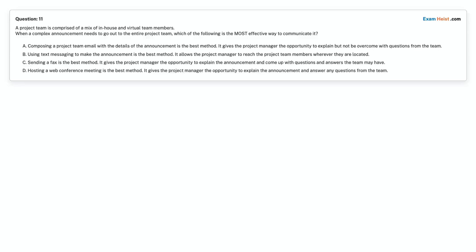Option B. Using text messaging to make the announcement is the best method. It allows the project manager to reach the project team members wherever they are located. Option C. Sending a fax is the best method. It gives the project manager the opportunity to explain the announcement and come up with questions and answers the team may have. Option D. Hosting a web conference meeting is the best method. It gives the project manager the opportunity to explain the announcement and answer any questions from the team.